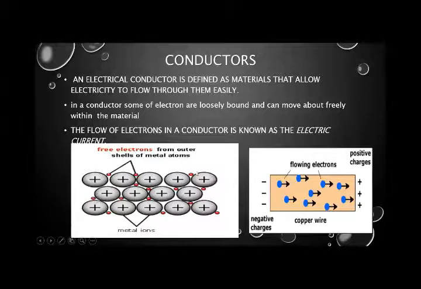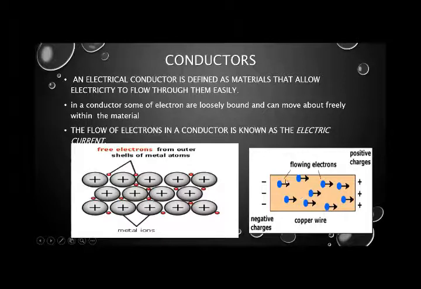So metal has free electrons, and the movement of these free electrons is what makes it a conductor. This ability of electrons to move makes that material a conductor.